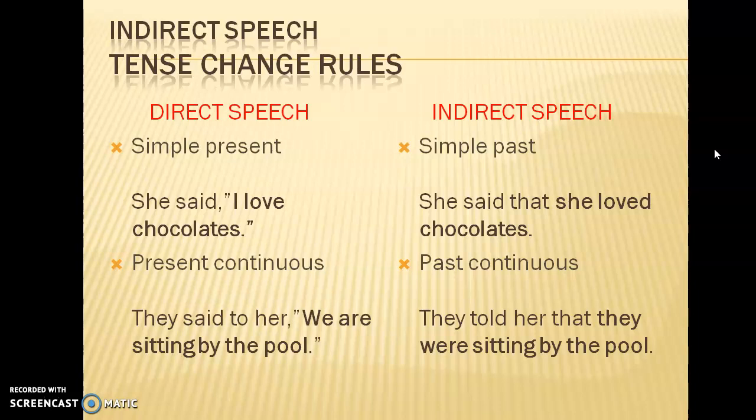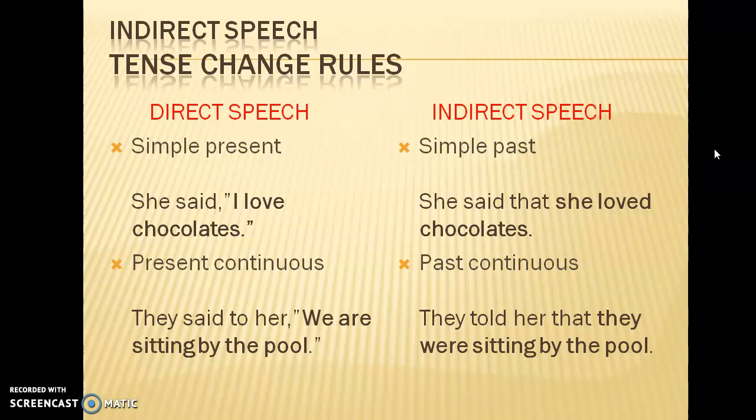Present continuous will change to past continuous. All the present will change to past tenses. They said to her, we are sitting by the pool. What is the dialogue? We are sitting by the pool. This is present continuous, happening right now. Now change it to past continuous. We were sitting by the pool. Now you can't say we when you change the sentence from direct to indirect. So you would say they told her that they were sitting by the pool, because they were sitting, not you.